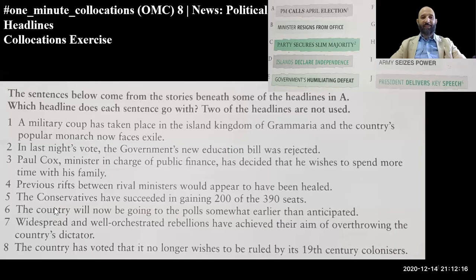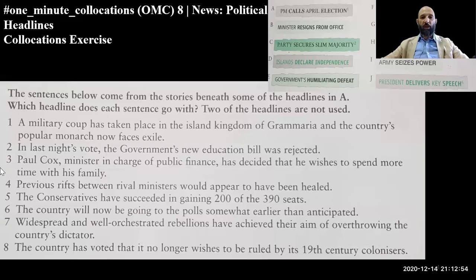And the next one, the country will now be going to the polls somewhat, and this is how we pronounce it, guys, polls, somewhat earlier than anticipated. So take notice of this as well. Go to the polls means to take part in elections. So now the country, yes, go ahead. Is it different from saying going to the polls or going to the ballot box? Well, it's the same thing, but you're referring to the box itself.